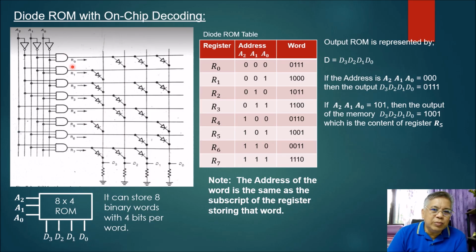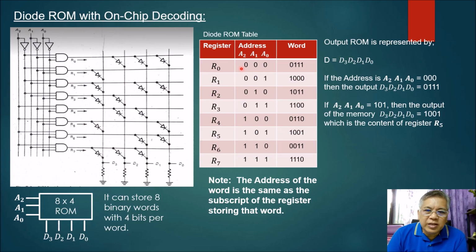So only this particular AND gate will provide an output of 1, while the rest of the AND gates will produce 0. Okay? So that is what is meant by the note here: the address of the word is the same as the subscript of the register storing that word. What does it mean?